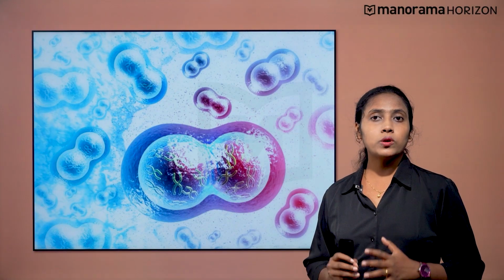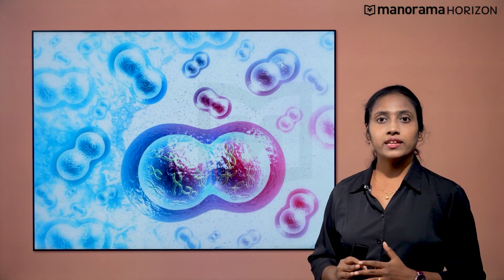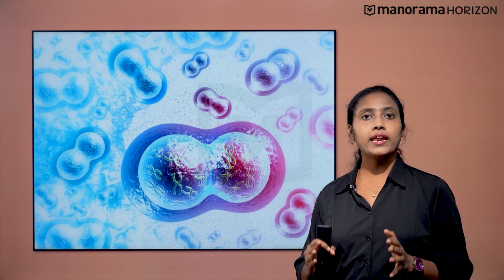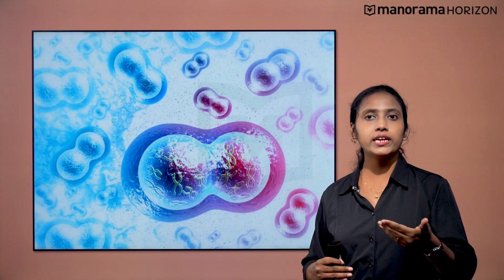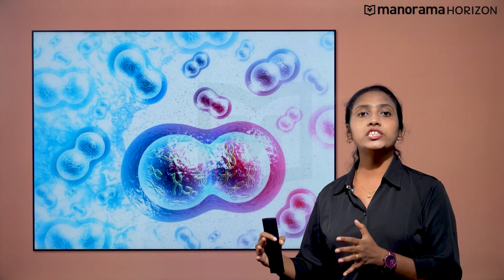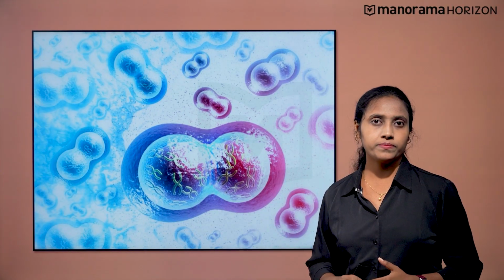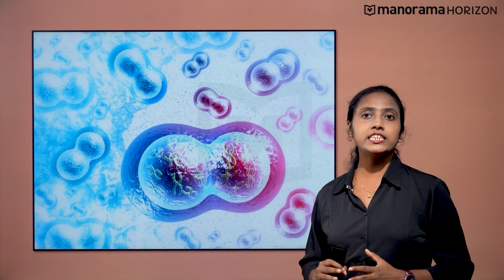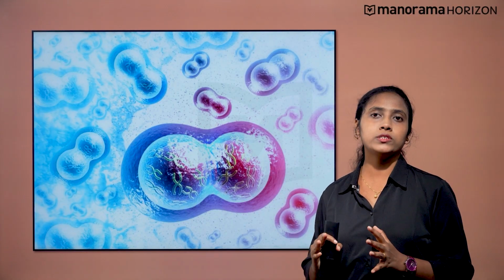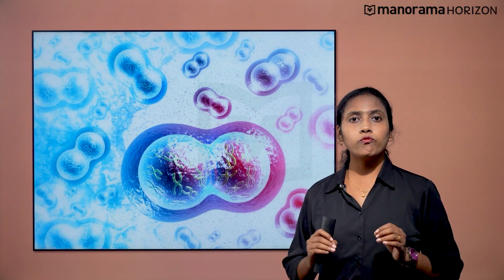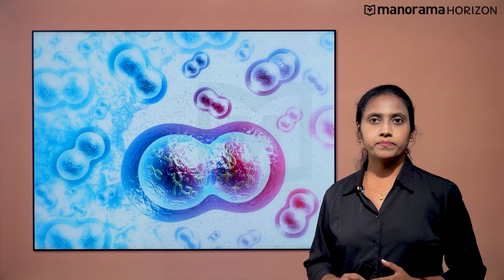This leads to a new cell population, that is, the cycles of growth and division allow a single cell to increase its number and change into a structure consisting of millions of cells. Let us discuss in detail how this whole process takes place. We are very familiar with cell division.